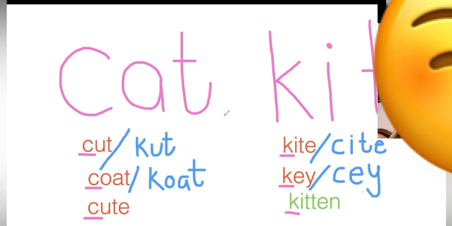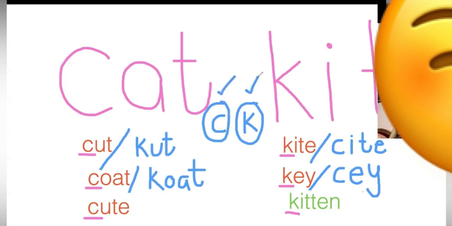Because C and K share the same sound. C also says K and K also says K. They both say K, right? So it's a big confusion. Where should we write C in the beginning and where should we write K in the beginning? Is it a confusion for you? Sometimes you get confused. Which C should I write? Which K sound should I write? We are going to understand this today.